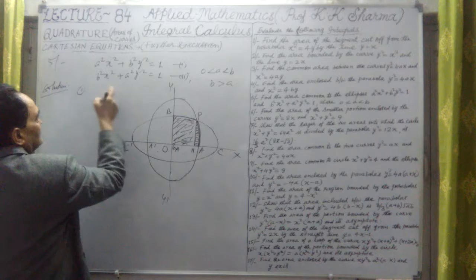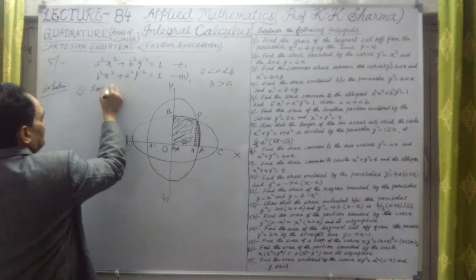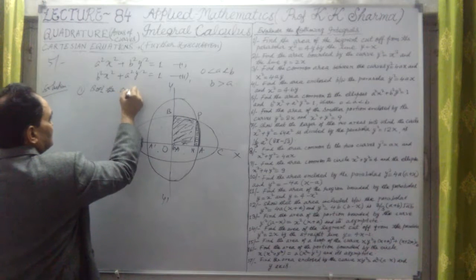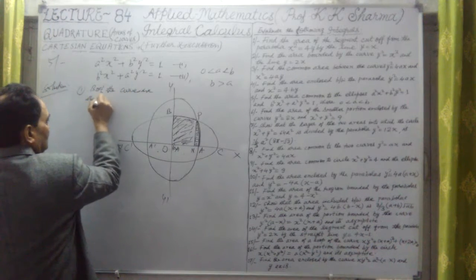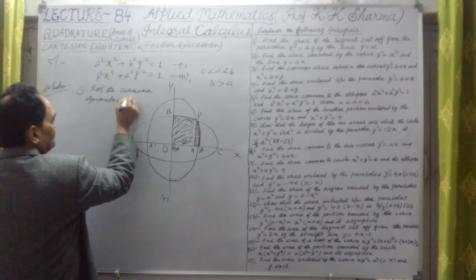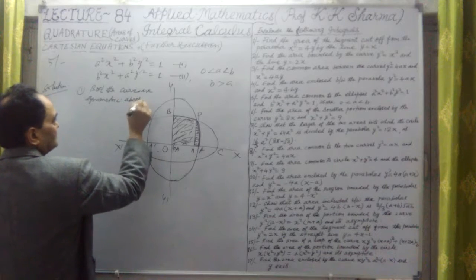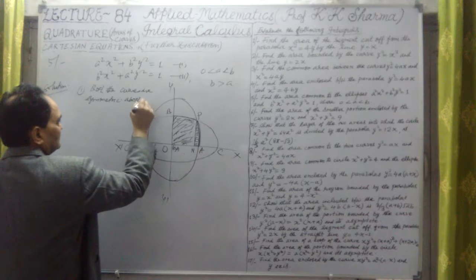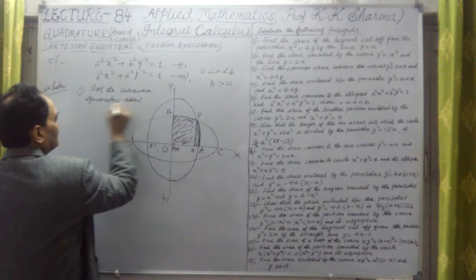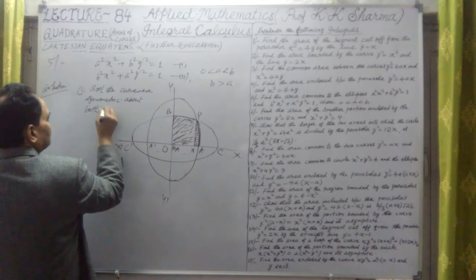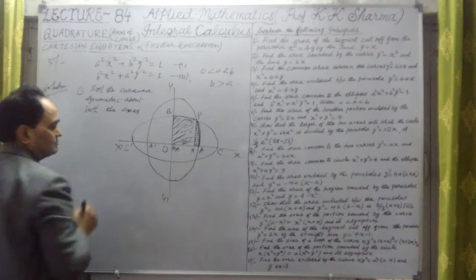Okay, so common area, solution. First point, let me write here, both the curves are symmetric about both the axes, x and y.